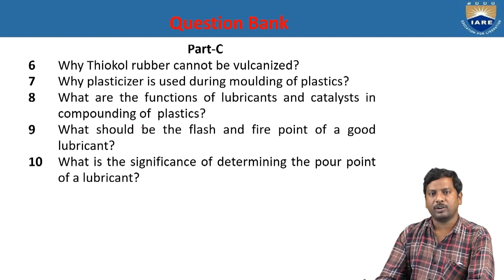Lubricants are useful for plastics compounding in order to develop frictionless plastics, and catalysts are used in the manufacturing of thermosetting plastics so that the reaction undergoes a rapid reaction. What should be the flash and fire point of a good lubricant? It should be always less, then only you get a good lubricant. What is the significance of determining the pour point of a lubricant? It tells about the moving ability or the flow ability of a lubricant.